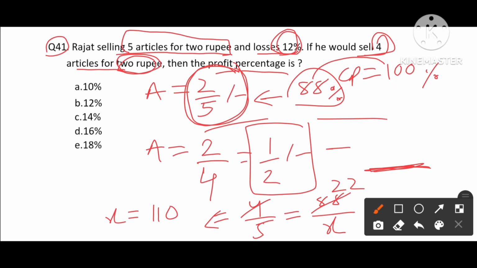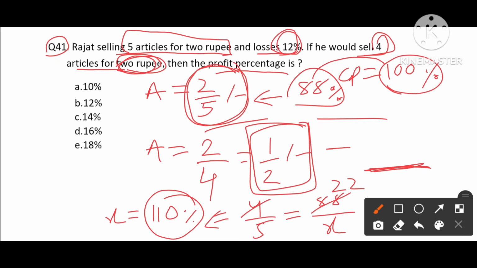So these are in percentages. So we get 110%. The cost price is 100% and we got 110% for selling these 4 articles at 2 rupees. So the profit we made is 10%. Option A is our answer.